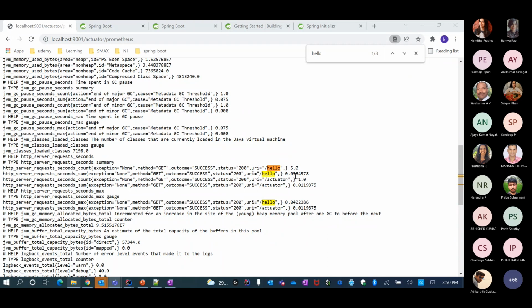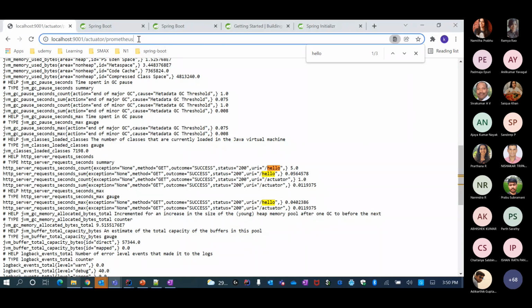Now what Prometheus can do is go into this Prometheus endpoint, and you can enable scraping. So for folks who are familiar with Prometheus, it can store these metrics and keep scraping these metrics at periodic intervals.